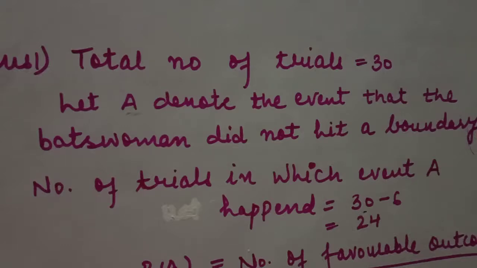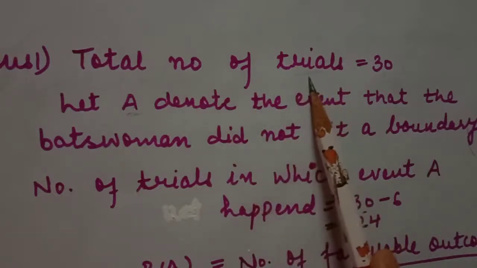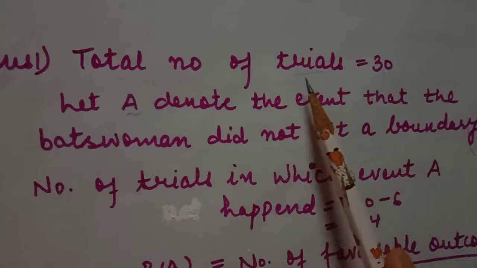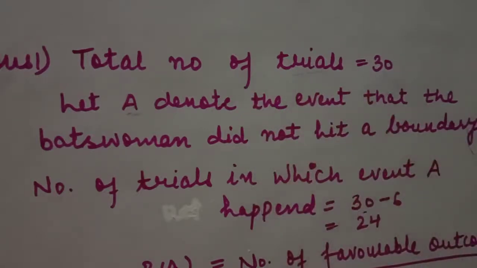First question is, in a cricket match, a batswoman hit a boundary 6 times out of 30 balls she plays. Find the probability that she did not hit a boundary. So students, first of all, we have to use all the information which is already given in our question. Total number of trial means the total number of attempts in the given question. So in our given question, 30 balls are played. So total number of trial is 30.